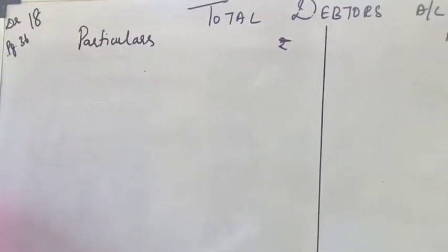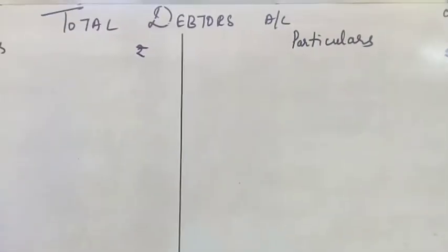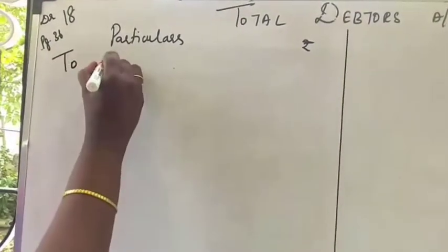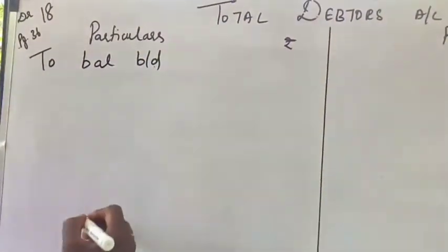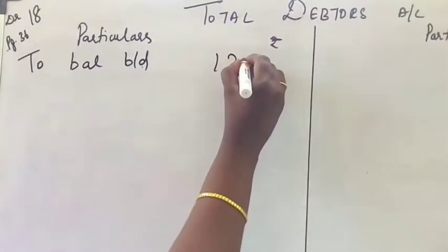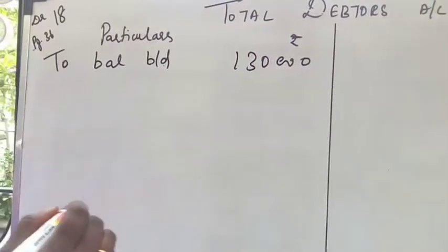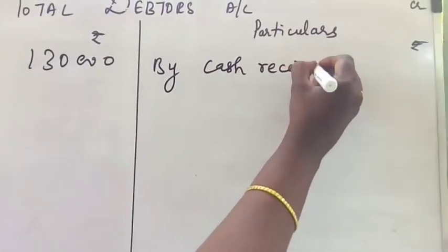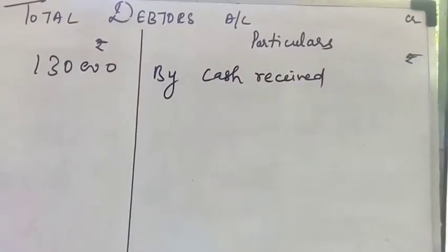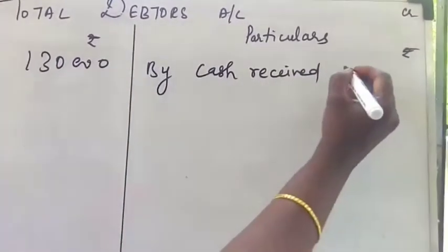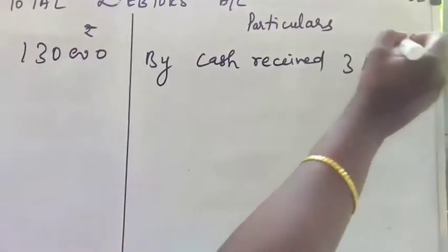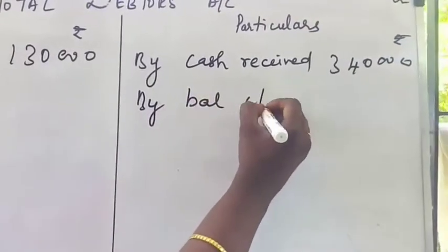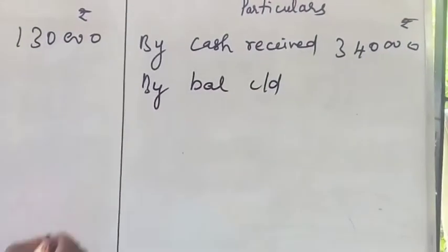So to find out the closing debtors, we have to prepare the total debtors account. Now see total debtors account: to balance brought down is given as 1,30,000. And then by cash received, you see the cash book. So cash received from sundry debtors is given as 3,40,000. And then next one is by closing debtors, that is balance carried on. So balance carried on only you have to find out.